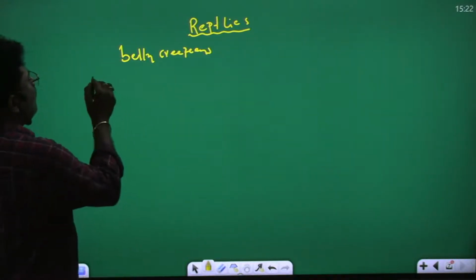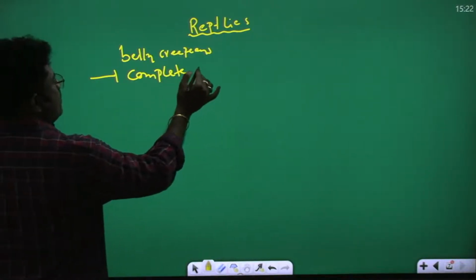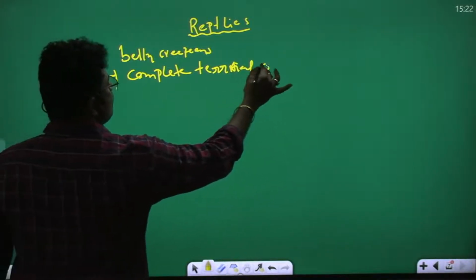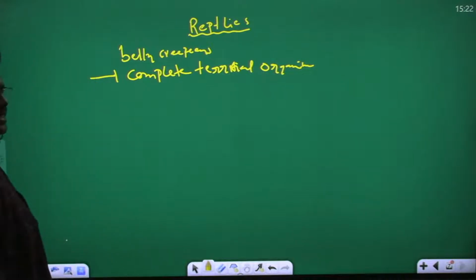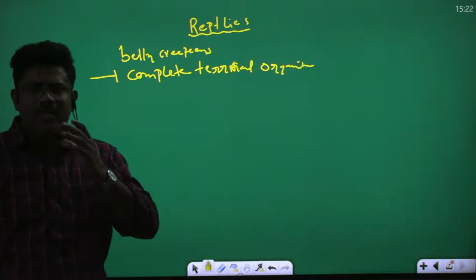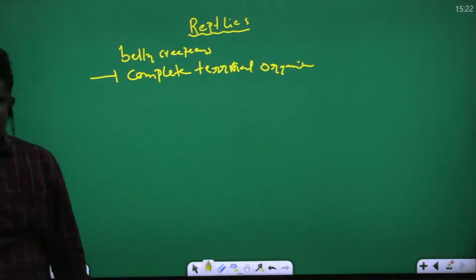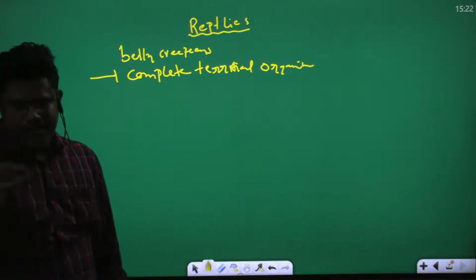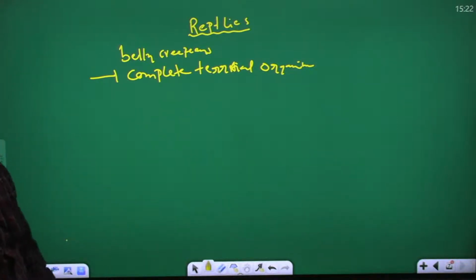They are complete terrestrial organisms, which live completely on land. So that is called complete terrestrial.